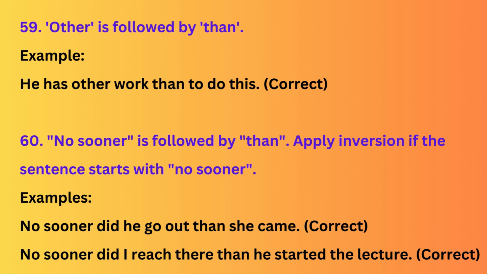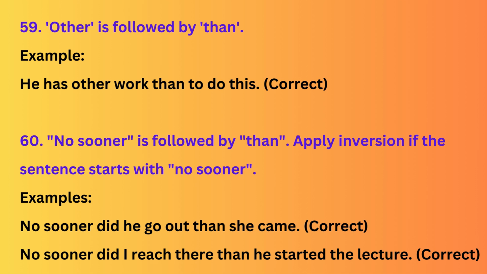60. No sooner is followed by than. Apply inversion if the sentence starts with no sooner. Examples, no sooner did he go out than she came. No sooner did I reach there than he started the lecture.